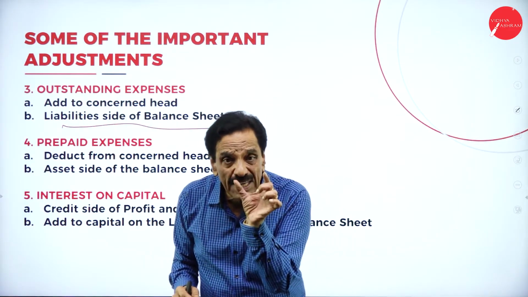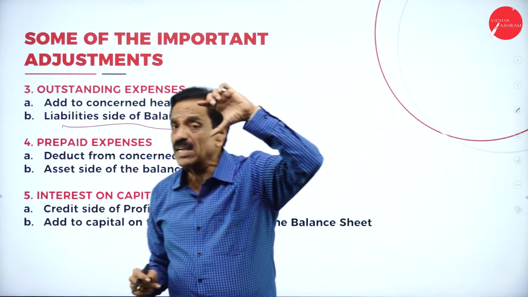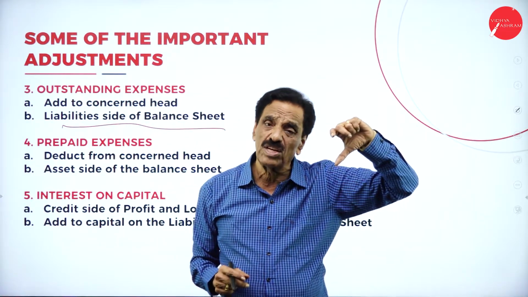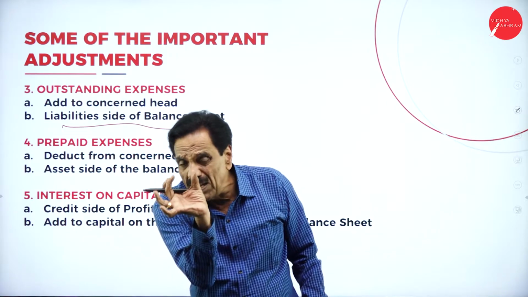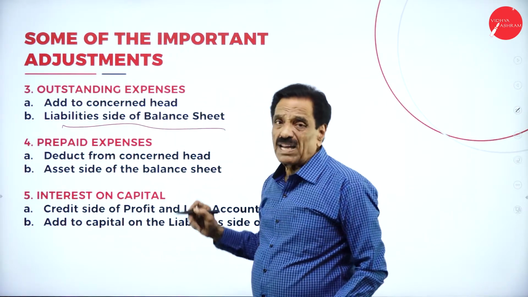Only that outstanding. By chance, your rent paid is 10,000. Outstanding is 2,000. Totally 12,000 in the P&L account. How much is still payable? 2,000. That 2,000 will come on the liability side of the balance sheet.